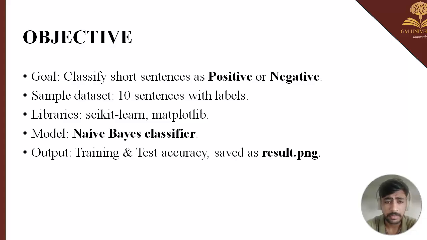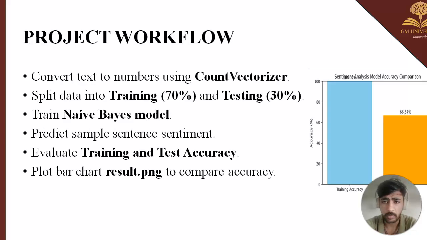Next, the project workflow, how it works. It converts text to numbers using CountVectorizer. Basically, I have used a tool called CountVectorizer to convert the text into numbers. Then it splits the data into training 70% and testing 30%. Of the 10 sentences, I have used 7 for training and 3 for testing. The percentage is given over here.